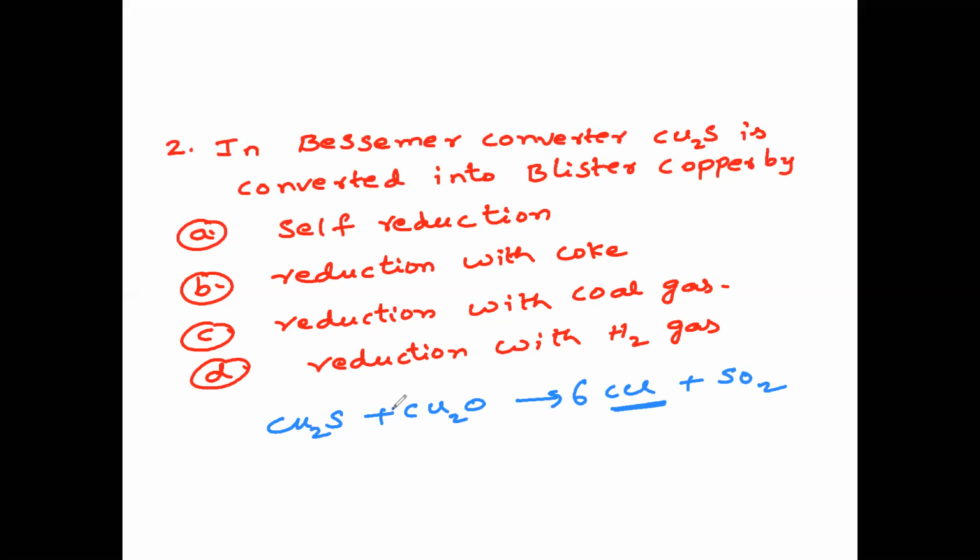So this we have to take as 2Cu2O. So the answer is what? Self-reduction. This is called self-reduction. 6 moles of copper is formed and 1 mole of sulfur dioxide is formed. So I hope it is clear. Next question.